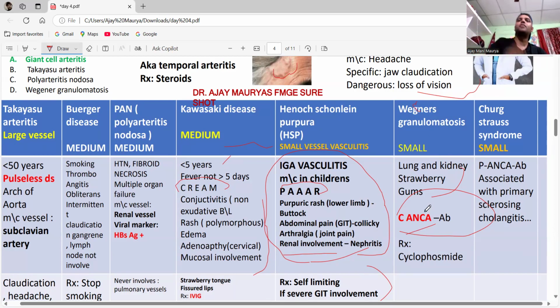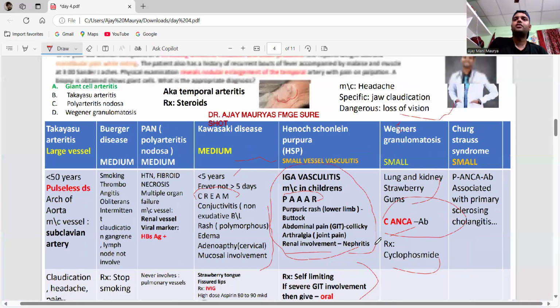C-ANCA means what? Anti-neutrophil cytoplasmic antibody in Wegener's disease. Okay. Treatment will be what? This is cyclophosphamide. That's it from the vasculitis. You have to remember.